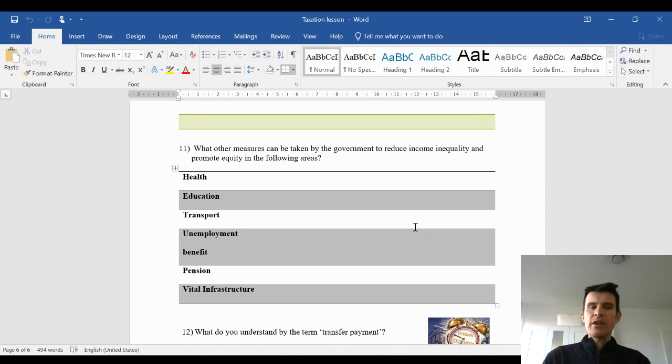And finally, vital infrastructure. To fully engage in the knowledge economy, people need access to things such as reliable Wi-Fi networks and other vital infrastructure such as roads, rail links, and other communications systems, such as reliable mobile phone networks. All of these things allow people to engage in the economy and to earn income. This is particularly true in developing nations.